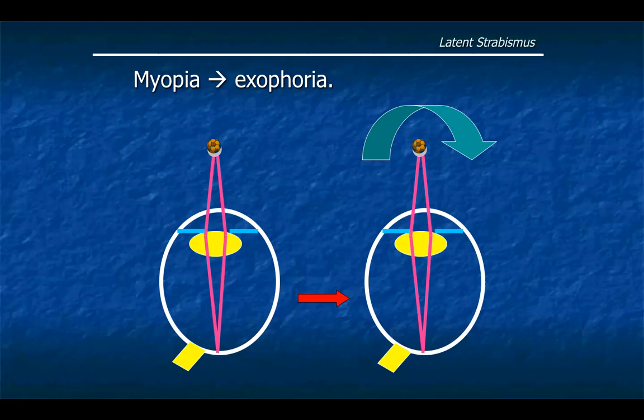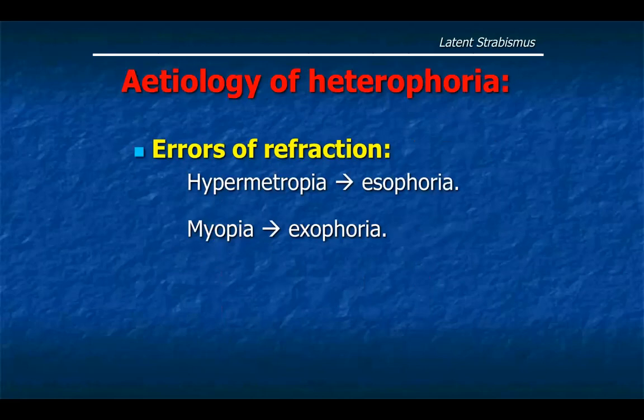So if the object lies at 20 or 25 or 30 centimeters, the myope will focus the object at his far point without any accommodation. So the object is focused without accommodation. No accommodation means no convergence, and in turn, exophoria. So uncorrected myopia leads to exophoria. So the cause of heterophoria is errors of refraction. Uncorrected hypermetropia results in esophoria, and uncorrected myopia results in exophoria.